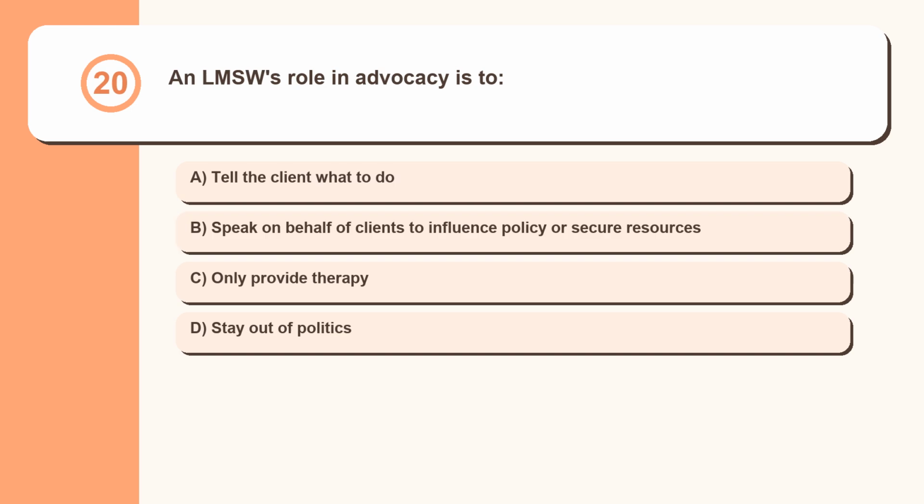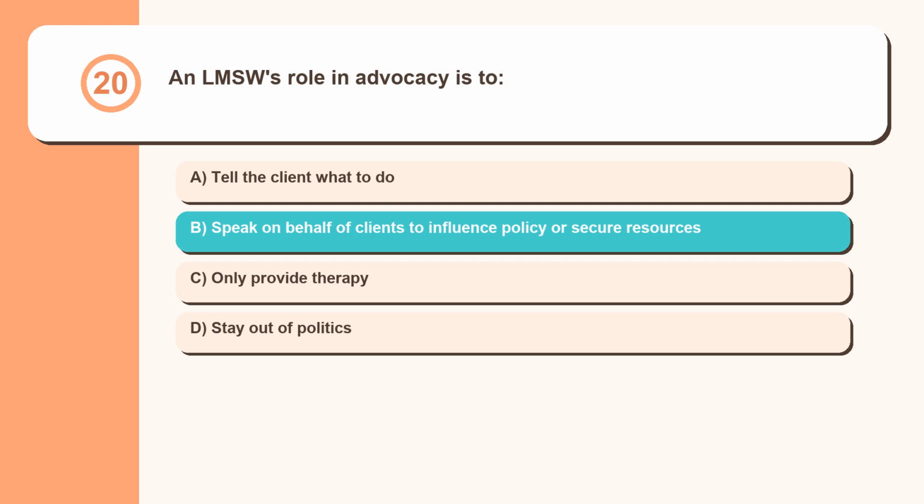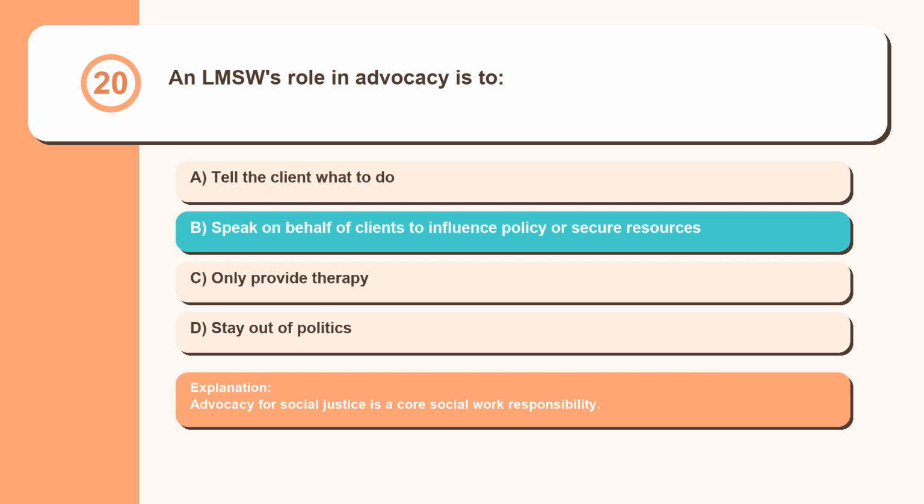Question 20. An LMSW's role in advocacy is to tell the client what to do, speak on behalf of clients to influence policy or secure resources, only provide therapy, stay out of politics. Advocacy for social justice is a core social work responsibility.